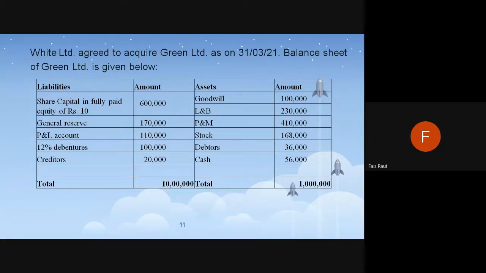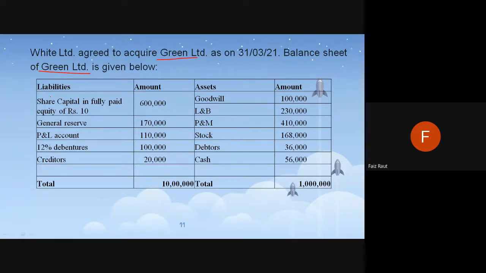Okay, in this again, White Limited agreed to acquire Green Limited. As on the given date, the balance sheet of Green Limited is given. Now, Green is our target company. White is our acquiring company, and we are interested in the balance sheet or the details of Green Limited. So the balance sheet of Green Limited is given.